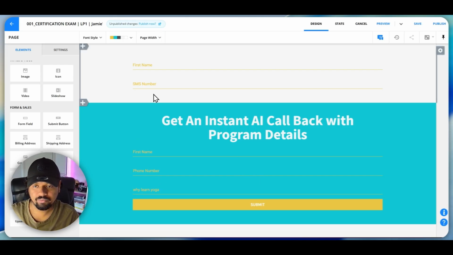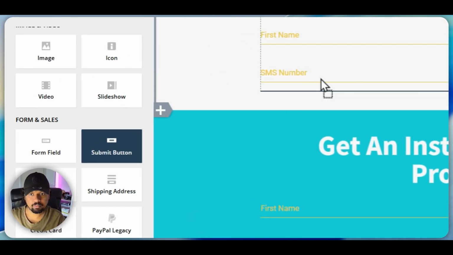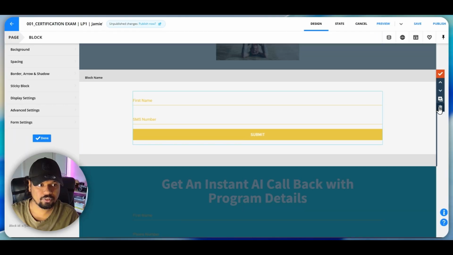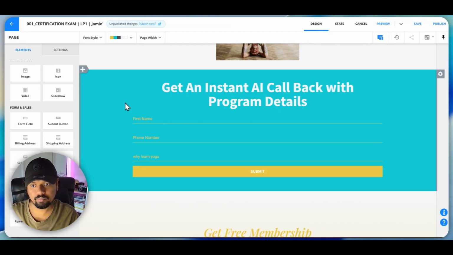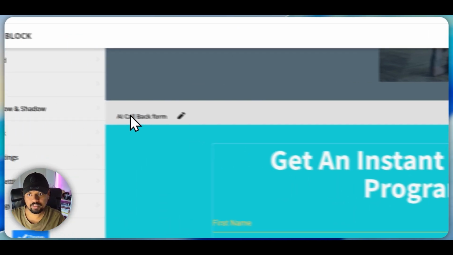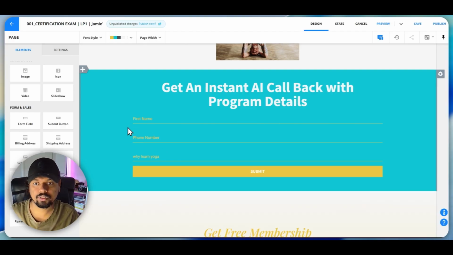So once you add those fields, you are pretty ready to go. All you need to do is add a submit button and your form is ready to go. So I'm not going to use this form. I'm just going to show you how this form is created. So I already have this form, and I have renamed this block as AI call form so I can easily identify where my forms are. So once this form is created, your first step is ready.